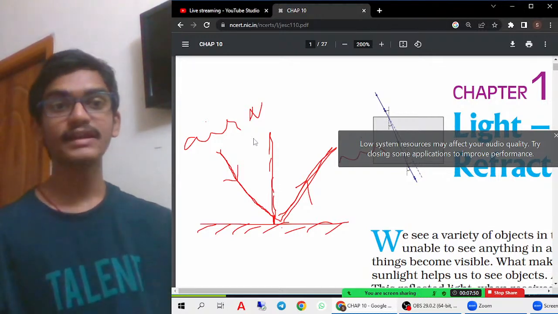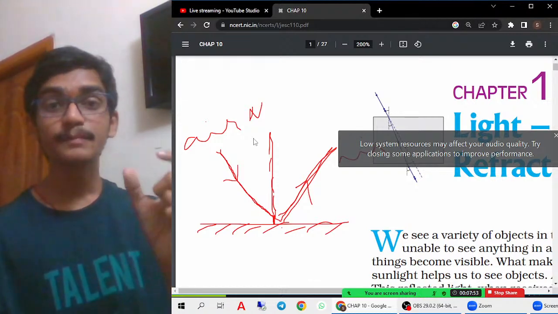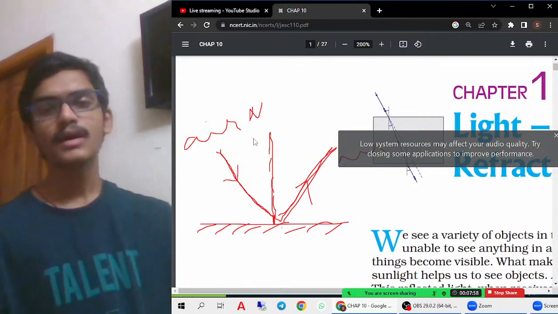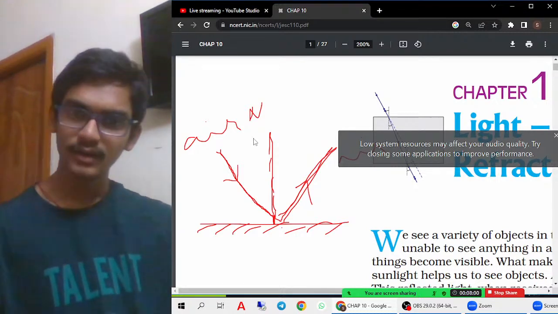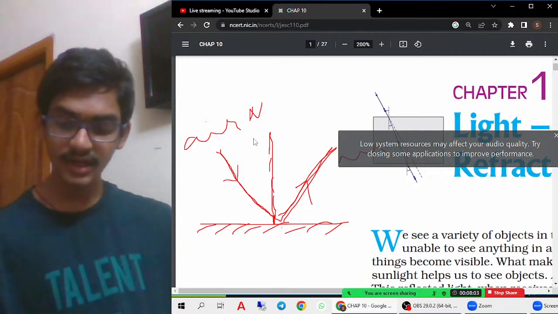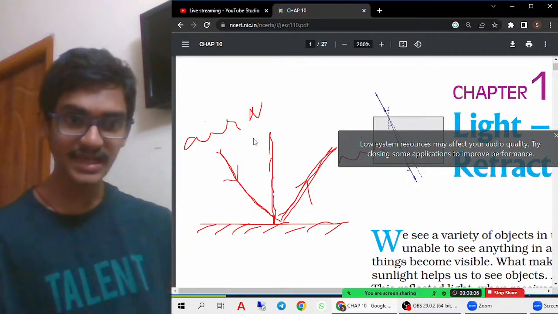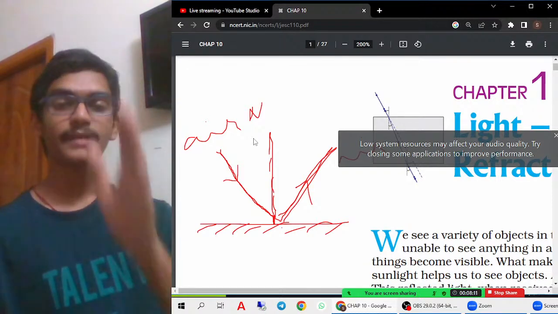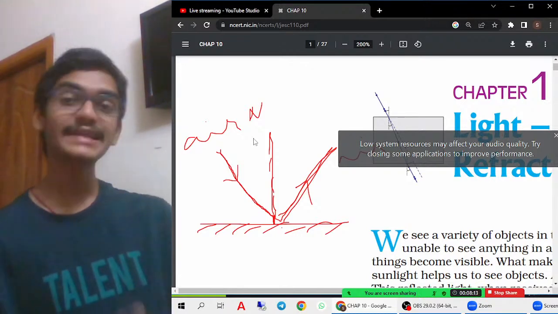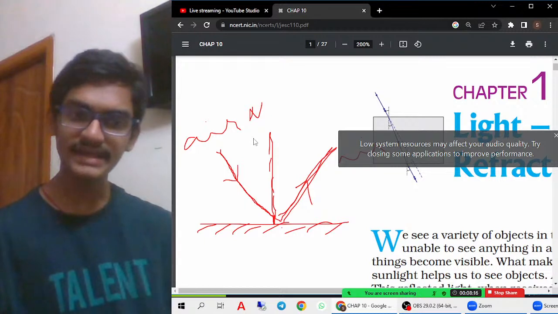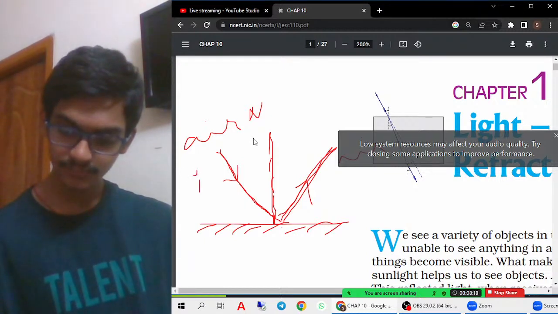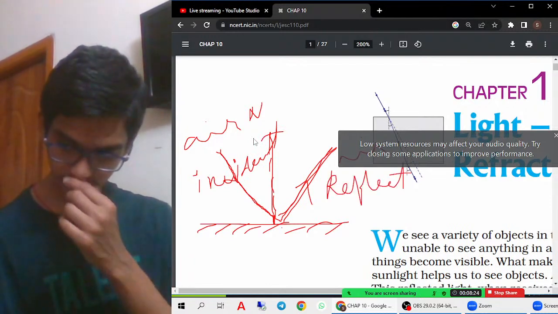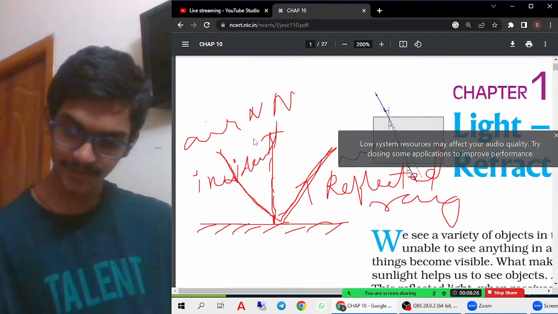The bouncing back of the light ray after striking any smooth surface or smooth mirror is called reflection. So this is an incident ray which is striking the mirror, and this is a reflected ray which, after striking, is bouncing back and going back to the same medium. This is called reflection. This is the incident ray, this is the reflected ray, and this is called the normal.